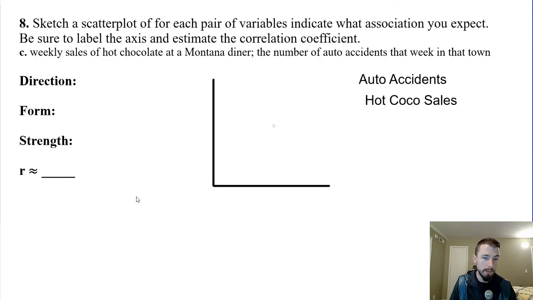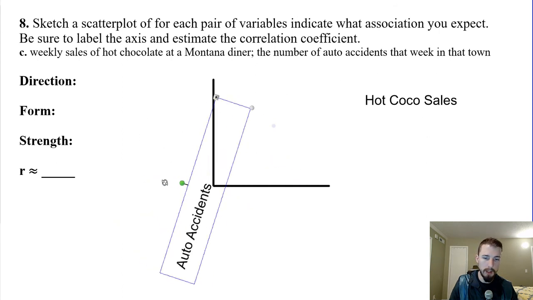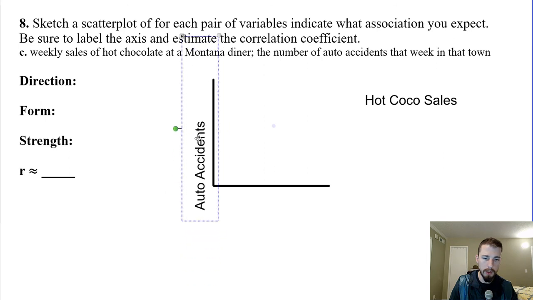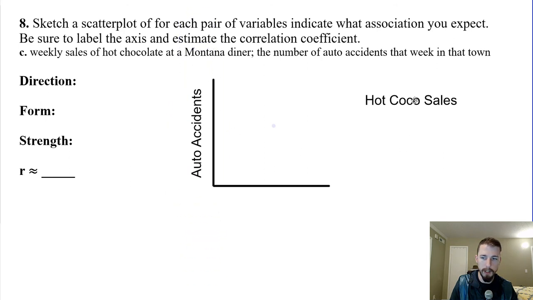Okay, so careful with that. All right, weekly sales of hot chocolate in a Montana diner and the number of car accidents in the week in the town. All right, so I'm interested in measuring the car accidents, and I'm going to go with the hot chocolate sales as the explanatory variable.